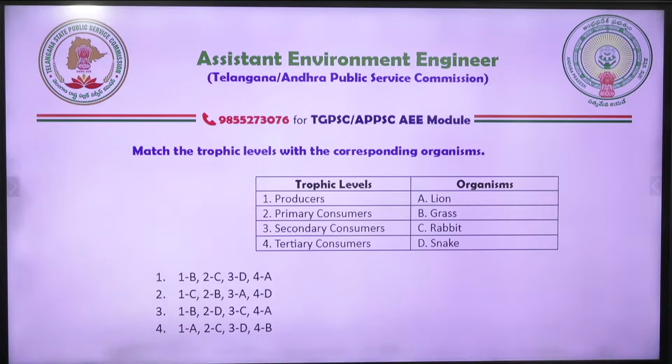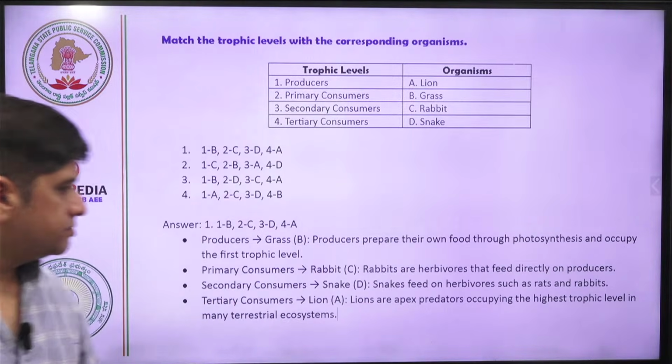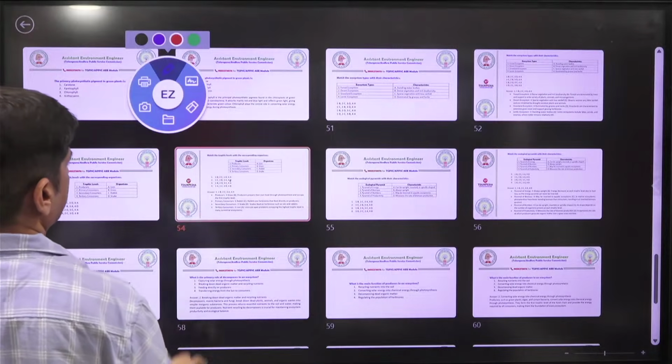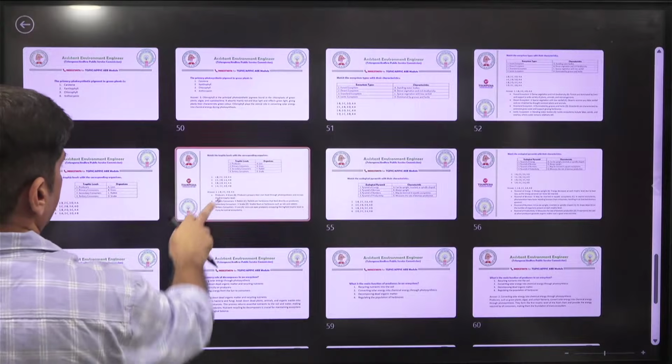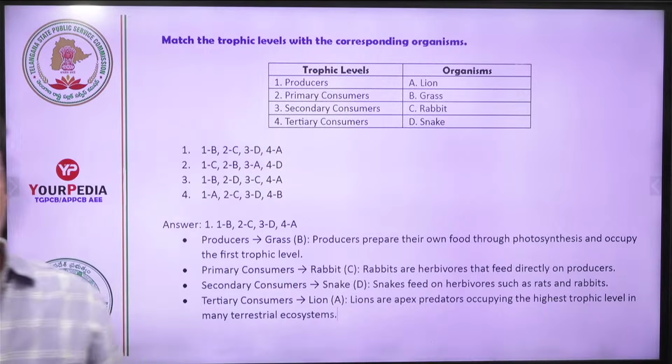Please answer this question now. Okay, so producer is grass. Primary consumer is rabbit. Secondary consumer is what? Snake. And tertiary consumer is apex predator. Apex predator means at the top. Apex predator means something which is sitting at the top. Apex predator, highest trophic level.